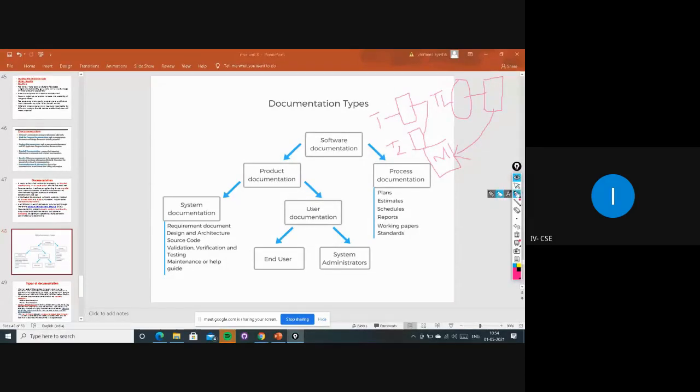And next, what we are saying is work in progress. What is this work in progress? Working papers means here we are using some charts and some story cards, as we have discussed.